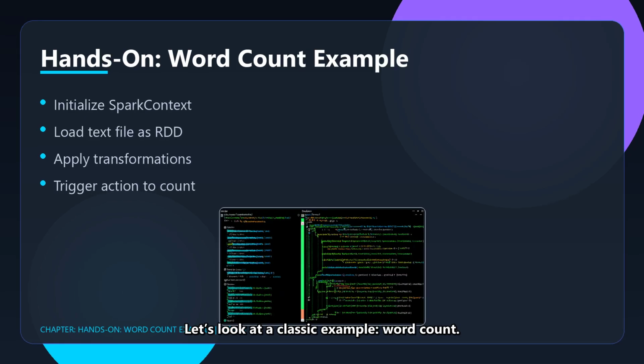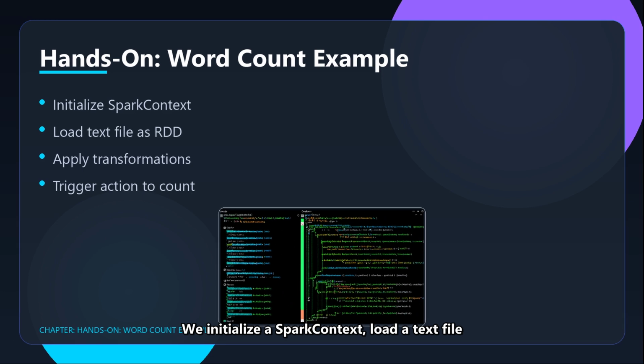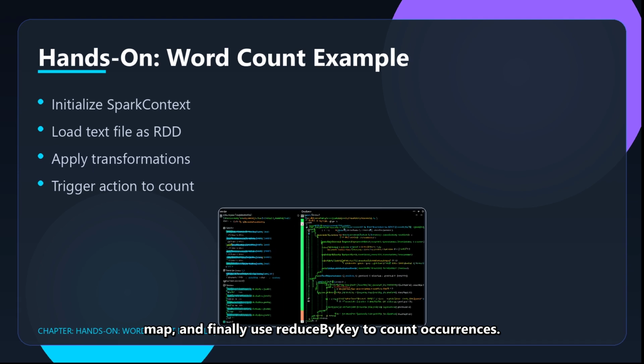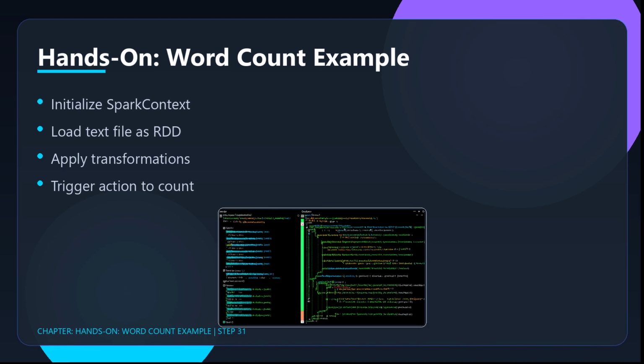Let's look at a classic example: word count. We initialize a Spark context, load a text file as an RDD, apply transformations like flatMap and map, and finally use reduceByKey to count occurrences. This demonstrates Spark's core concepts in action.